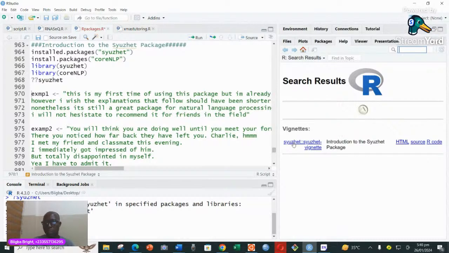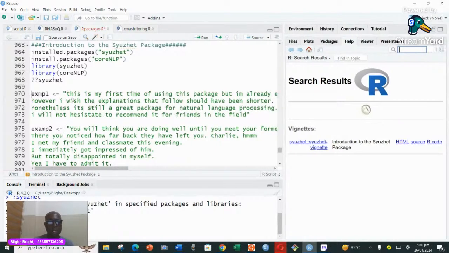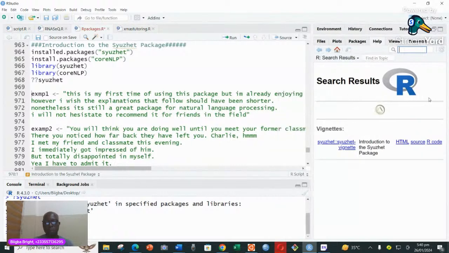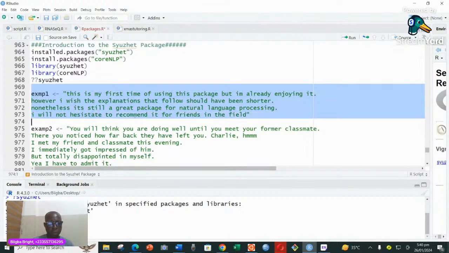Yeah, so we could actually come here, click any of this, and then we have further information about the package. But what does the package do? The package runs on the text I have here. I've just written this particular text momentarily.